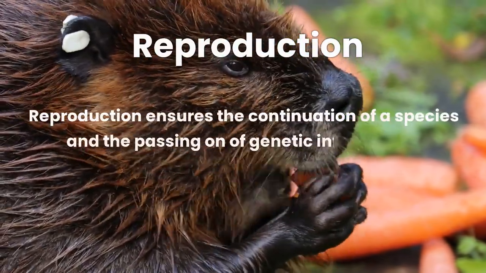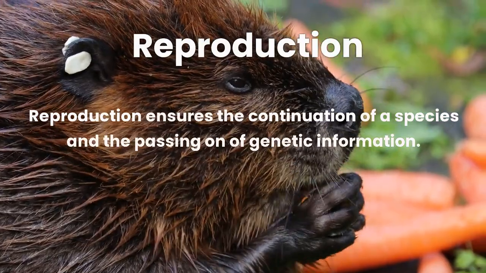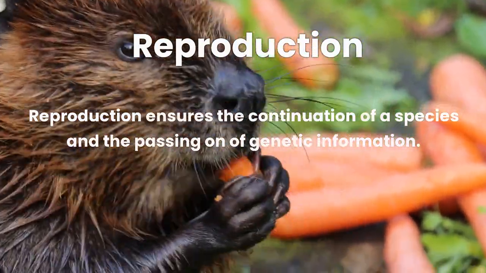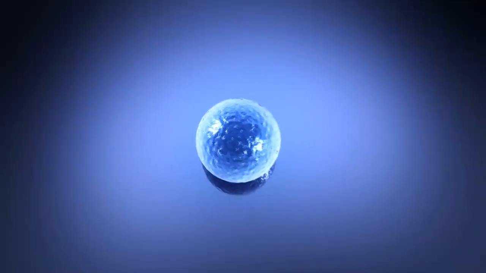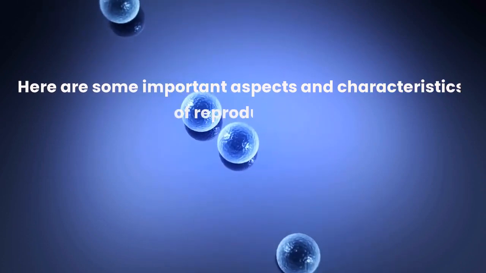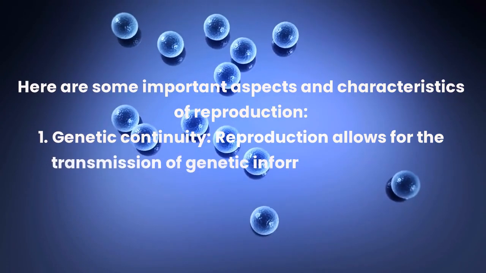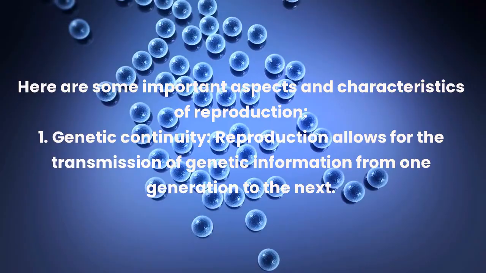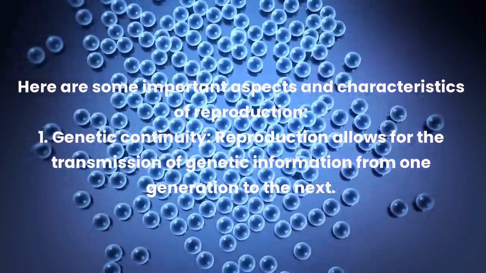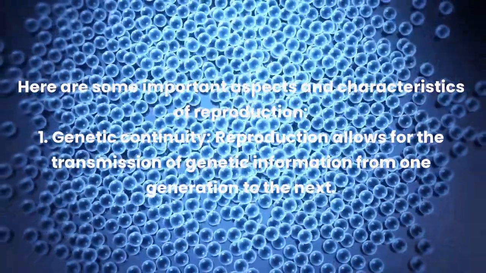Reproduction ensures the continuation of a species and the passing on of genetic information. Here are some important aspects and characteristics of reproduction. 1. Genetic continuity. Reproduction allows for the transmission of genetic information from one generation to the next.